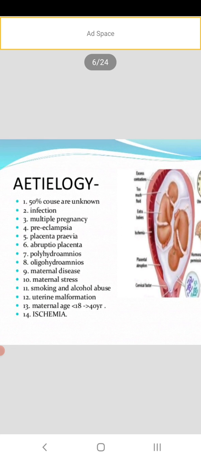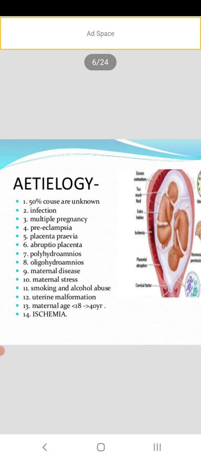Then etiology, that is the causative factors. First, 50% the cause is unknown. Then infection, multiple pregnancy, preeclampsia, placenta previa, which you may study later, and I will explain with a figure. Then abruptio placenta, that I will also explain. Then polyhydramnios, where the amniotic fluid level is high, more than 2000 ml, and oligohydramnios, below 500 ml, where the fluid level is less.